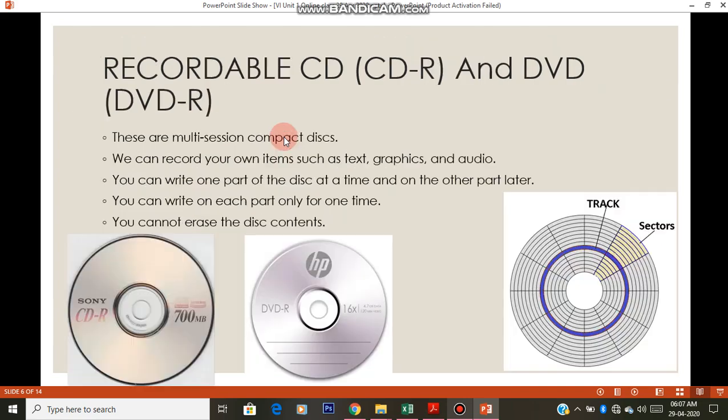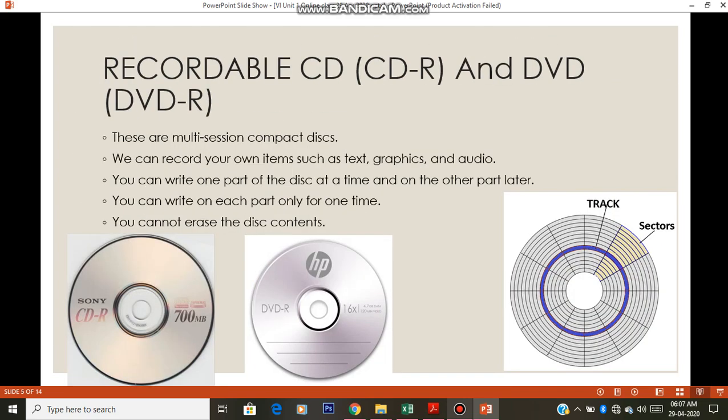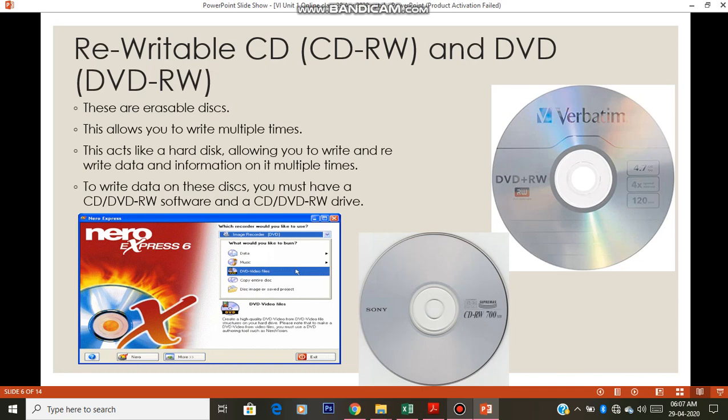The difference between recordable and rewritable is that recordable allows multiple times of copying, but it doesn't allow you to erase. But rewritable allows you to erase it and rewrite it again. You can erase something and also you can copy it again. Okay, so this is what a rewritable CD.